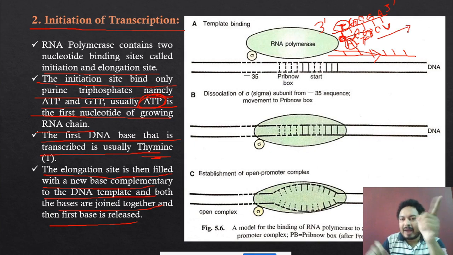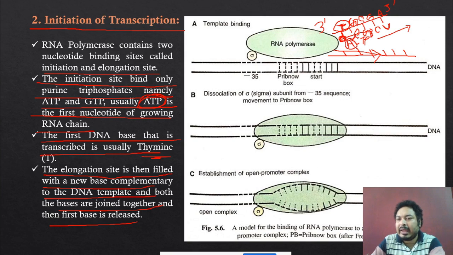Okay, so the first RNA base always has to be the A. The second depends on what is present in the DNA. In the DNA, if it is G, then the RNA is the C. If it is a C, then it is a G. If it is the A, the RNA is the U, like that. Now see, the most important concept, just try to remember this point. When the second base is binding over here, suppose the second base is G in the DNA, RNA has to be the C. Then A and C are both bonding to each other.